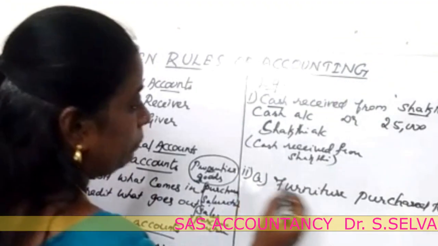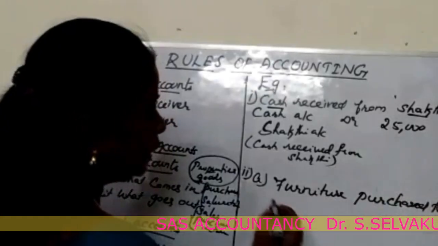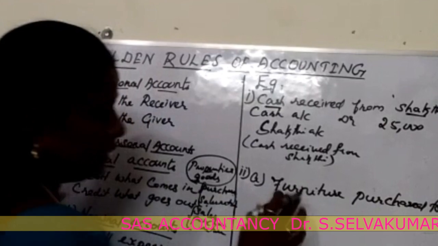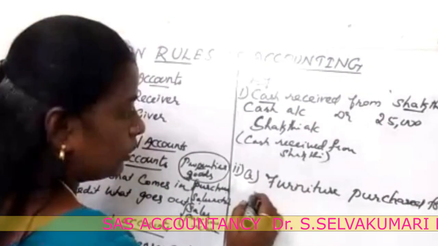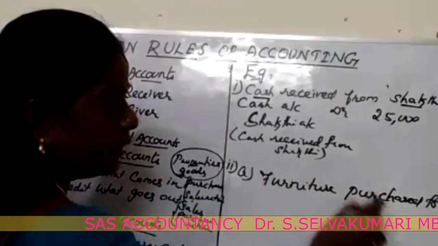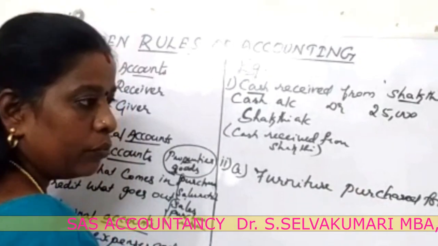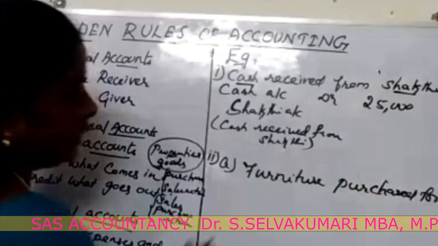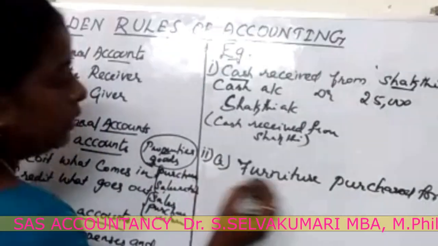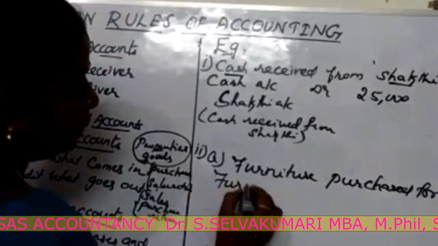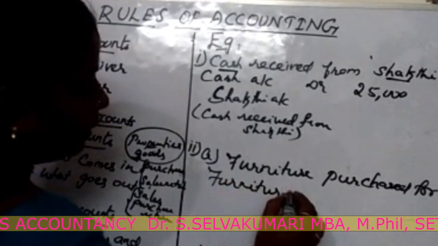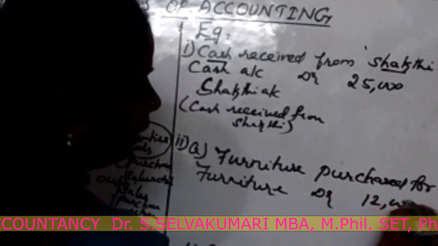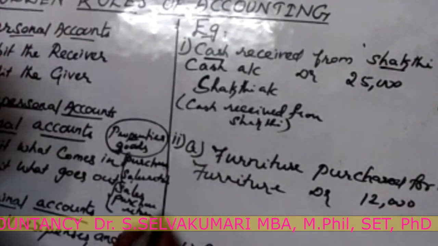See another example. Furniture purchased for rupees 12,000. Furniture is one of the assets, that is a real account, and it comes into the business. Purchased here does not mean goods. Only at the time of goods purchased for the purpose of selling do we write the purchase account debit. But in this condition, we should write furniture, the particular asset, to be debited. Rupees 12,000 is mentioned in the debit amount column.